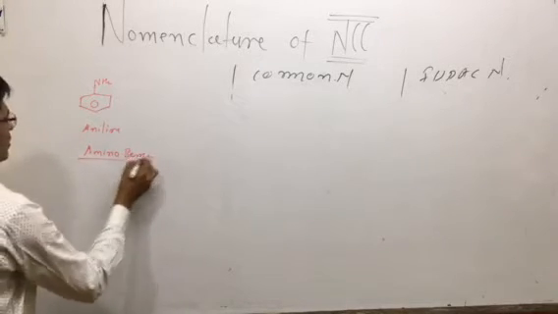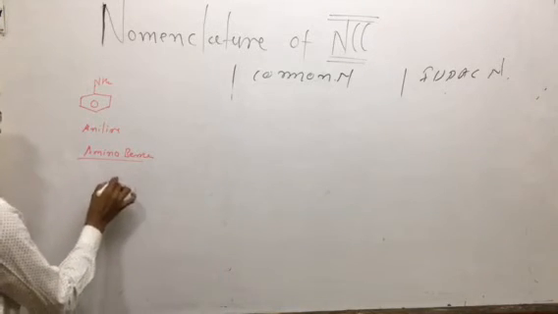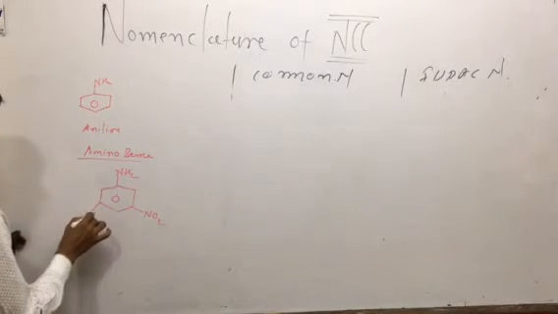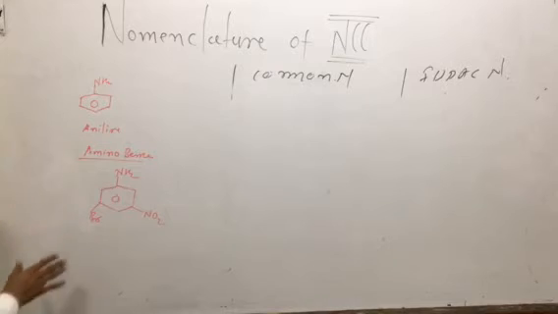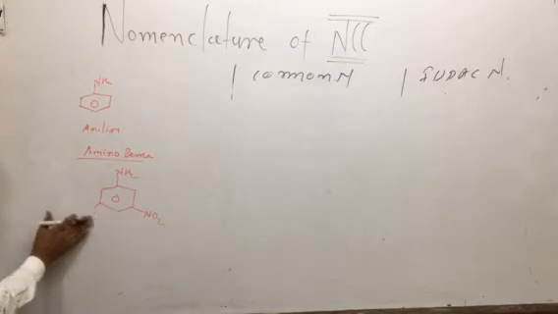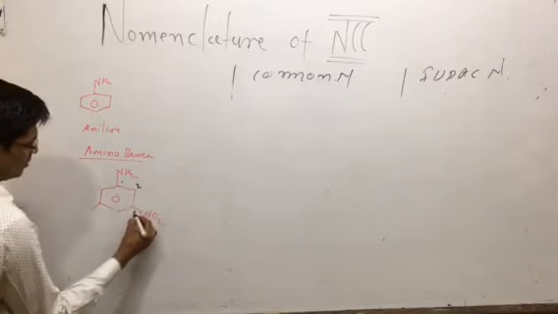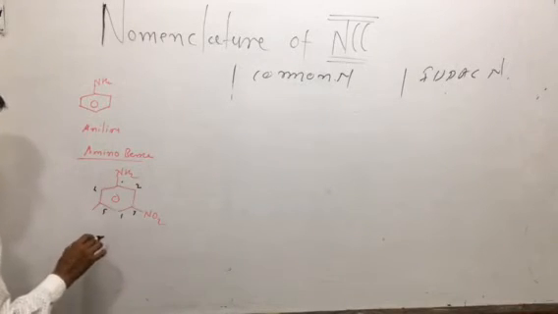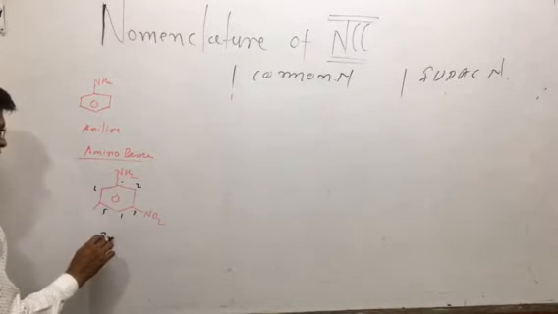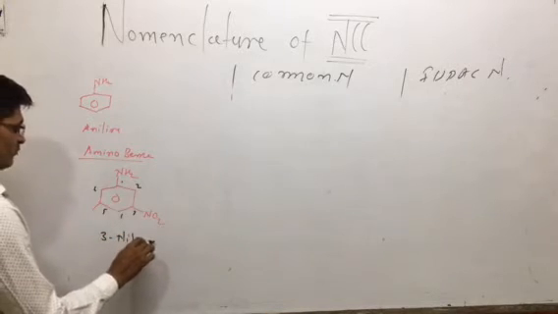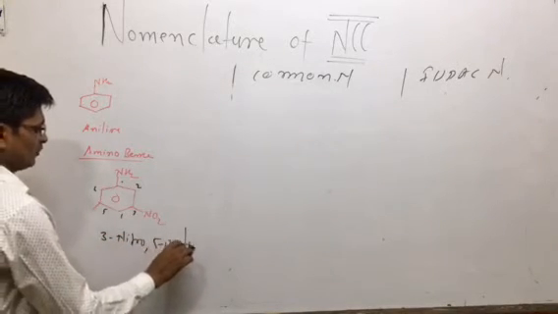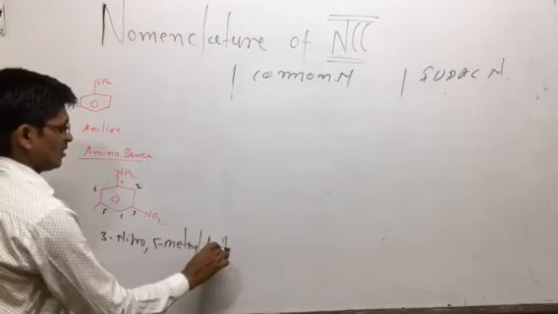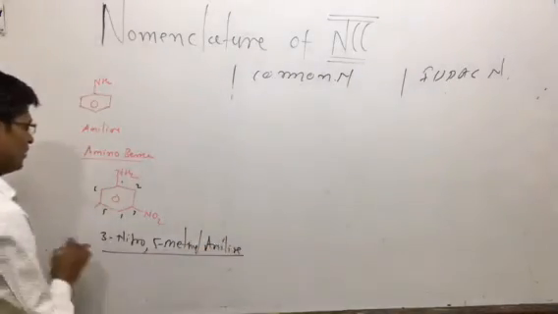Now with substitution, here we have the NH2 group, an NO2 group, and a bromine or simple CH3 group. Numbering 1, 2, 3, 4, 5, 6. So the IUPAC name is 3-nitro, 5-methyl. So what is the name? 3-nitro, 5-methyl aniline. You can say aniline or aminobenzene.